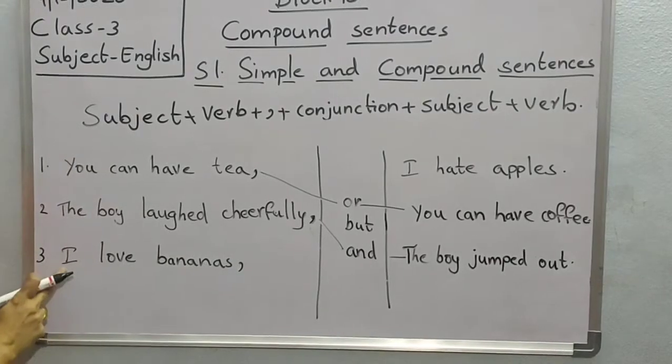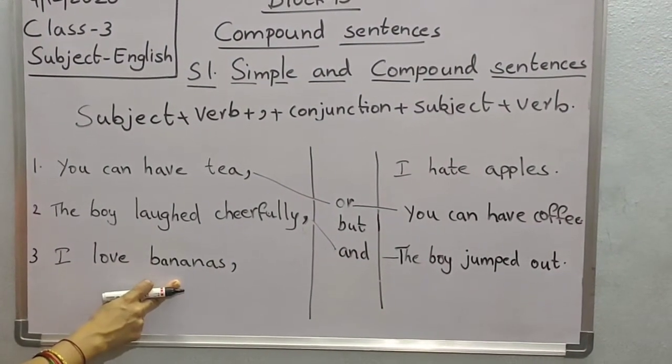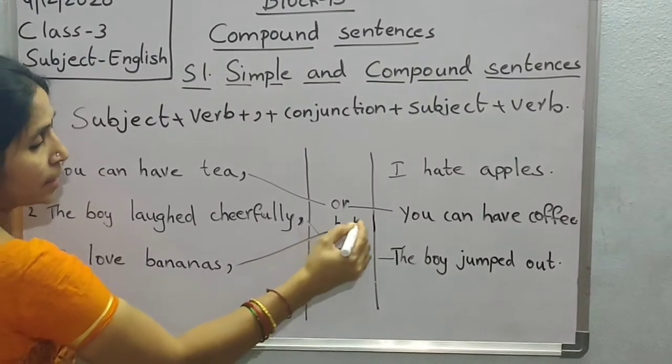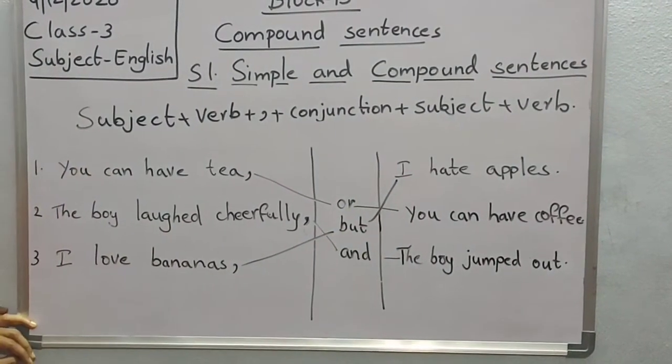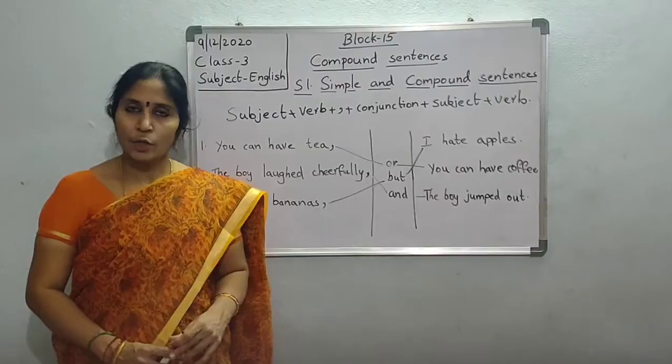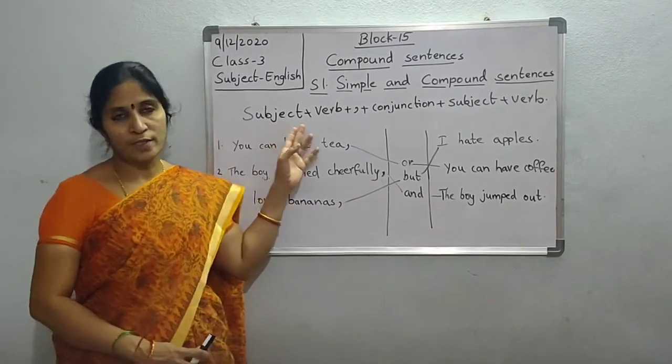Now, I love bananas. Which conjunction will we use? I love bananas but I hate apples. Okay children, like this we have to use the conjunctions. I hope you all understood simple and compound sentences.